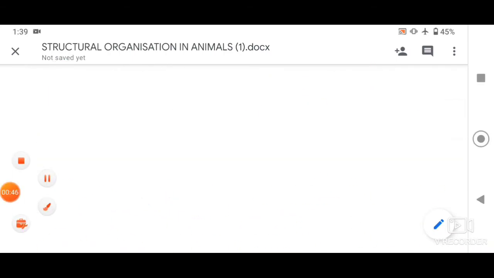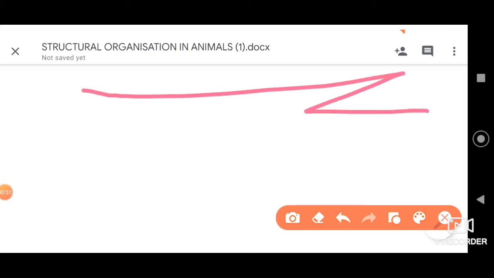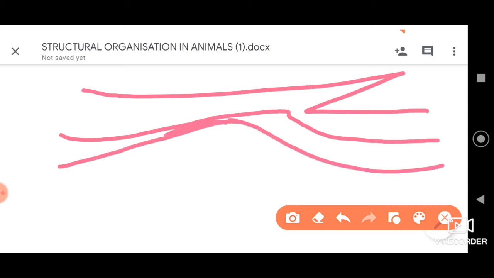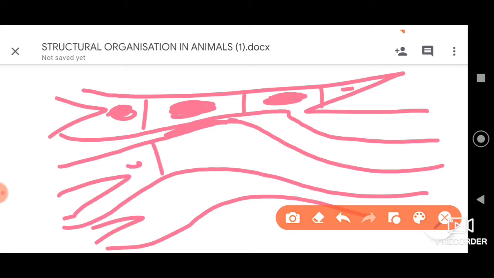Moving to their structure, they are branched structures. Their structures look as such.